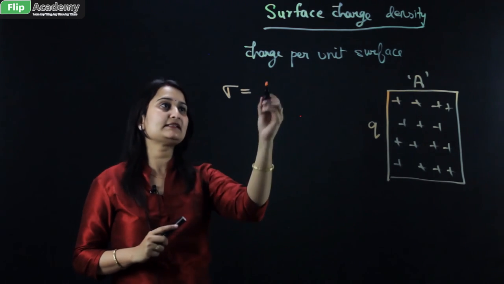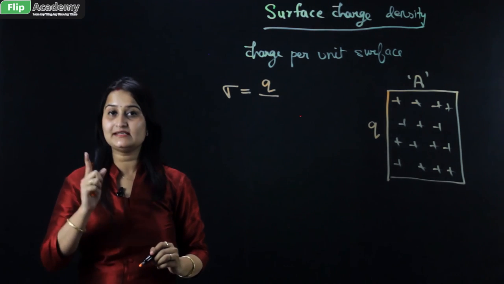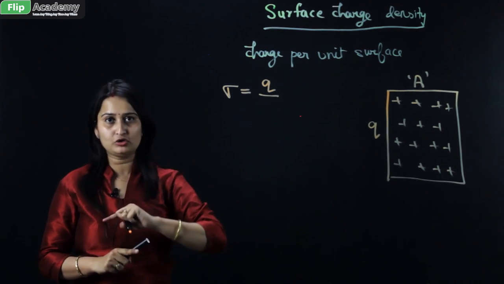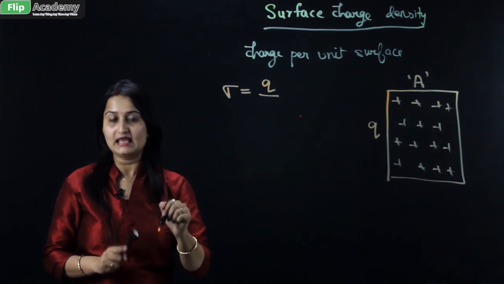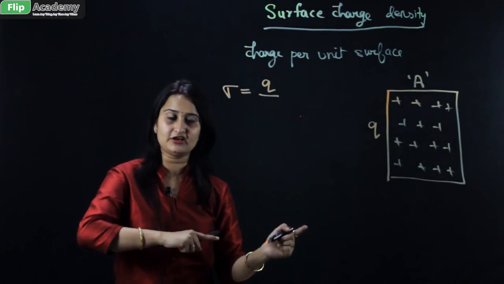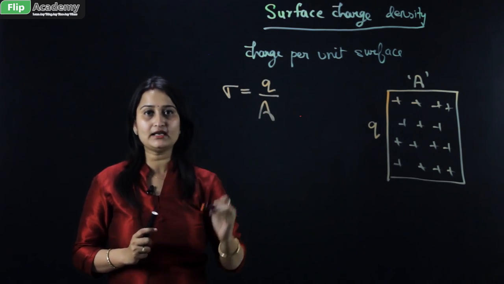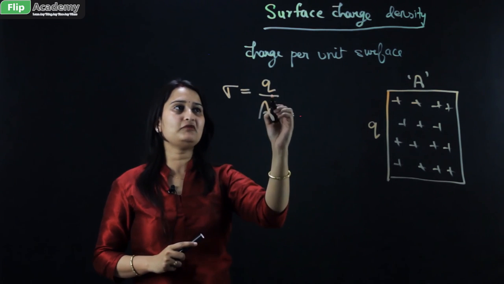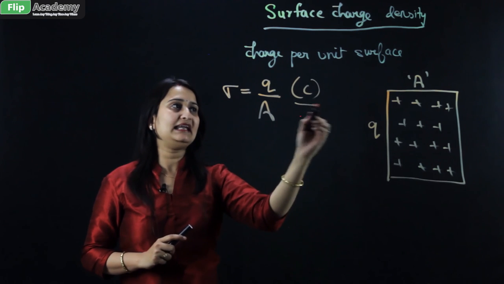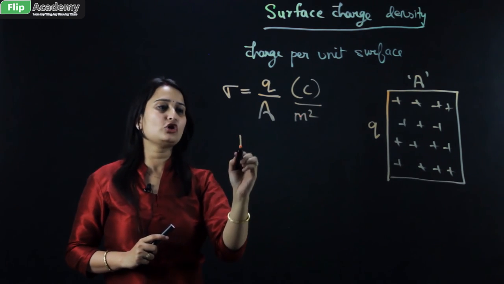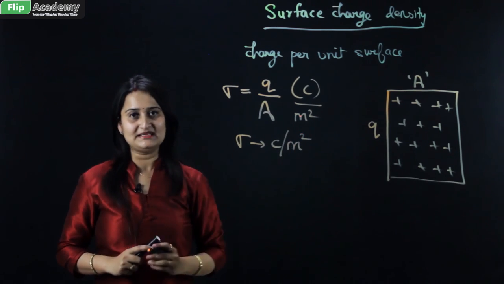It is again the same formula, that is charge upon dimension. In the linear case the dimension was a length, so we represented it by L. In this condition the dimension is a surface, so we represent it by an area. So this is charge per unit area. Now what will be the unit? The charge unit is coulomb and the area unit is meter square, so the surface charge density unit is coulomb per meter square.